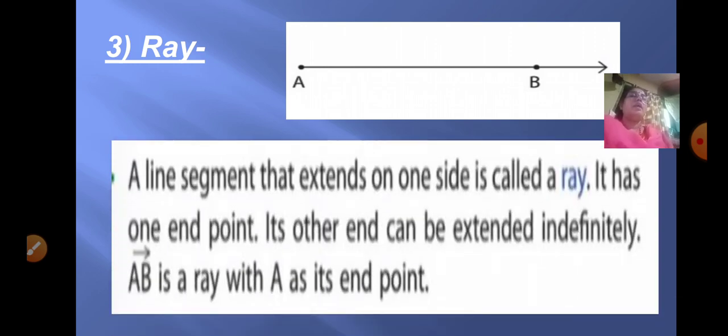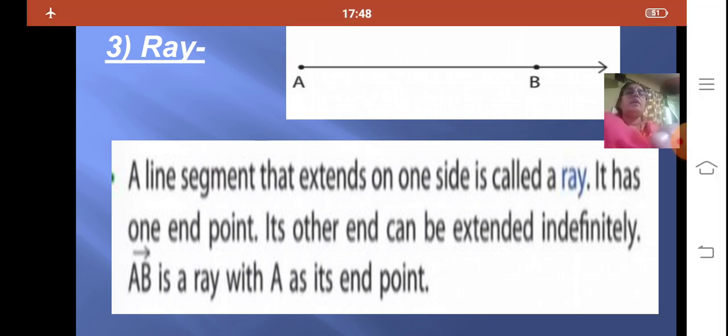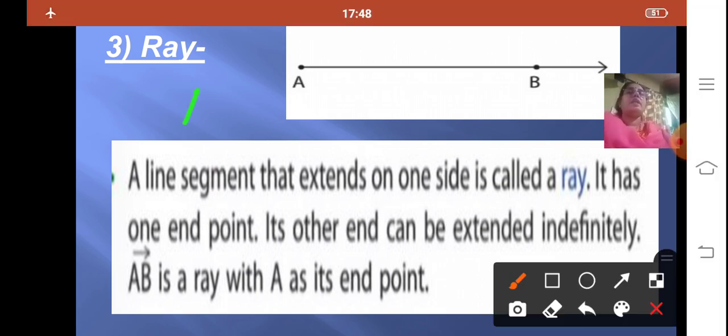So what is a ray? A line segment that extends on one side is called a ray. It has one end point. The other end can be extended indefinitely. Again here ray can be written as AB. On the top you'll put a small bar with a small arrow which represents ray AB. Here A is the end point. And also it cannot be measured.